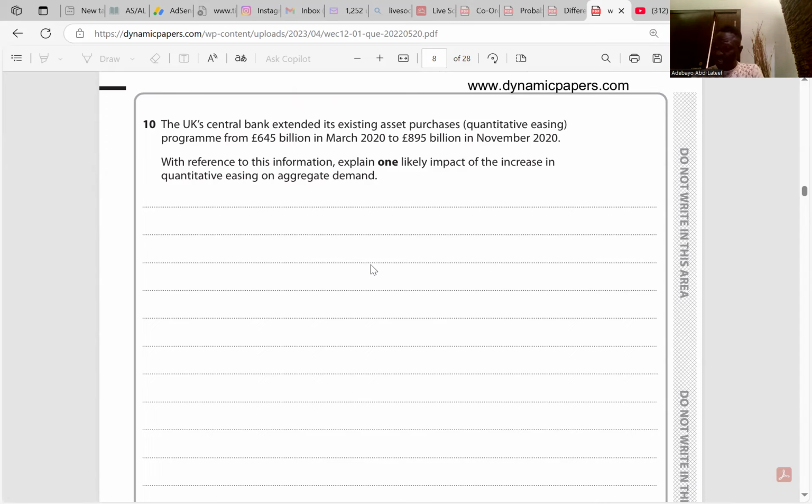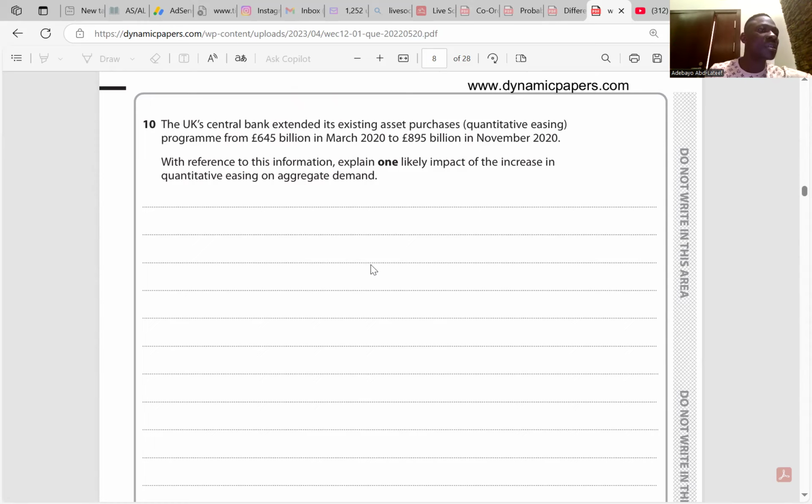As a result, they will be willing to lend consumers and firms more money. This will in turn increase consumption and investment. And if consumption and investment increase, aggregate demand is expected to increase. That will shift the aggregate demand curve rightward from AD1 to AD2. And the price level is expected to increase from P1 to P2 as the real output is expanding from Y1 to Y2. Then according to the case study, the quantitative easing increased by 38% when you check 895 minus 645 divided by 645 times 100. I think it's clear.